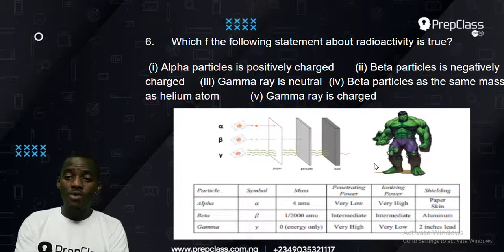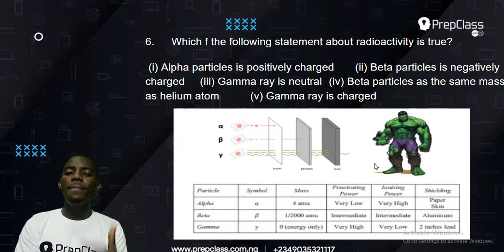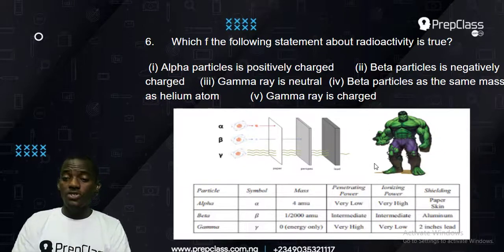So the answer to that question: the first option said alpha ray is positive charge. That's true. Beta ray is negative charge. That's true. Gamma ray has no charge, is neutral. That is also true. Then the next one said beta particle has the same mass. Beta rays are made from electrons, and electrons have almost no mass. So to say that beta ray has the same mass as helium is wrong.